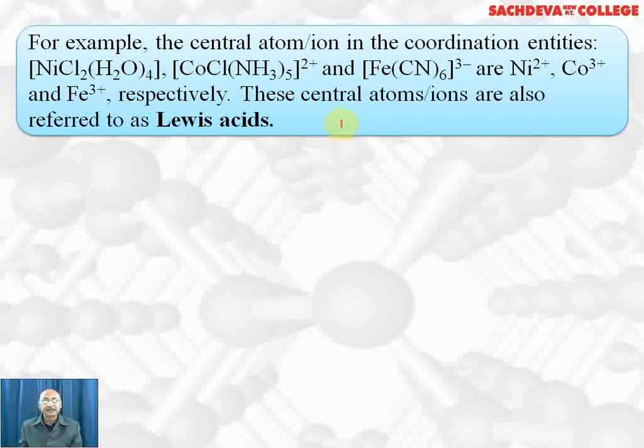So these central atoms or ions are also called Lewis acids because they are electron deficient. So all positively charged ions can be called Lewis acids because they are electron deficient and they can accept a lone pair of electrons in the vacant d orbitals of suitable energy and result in the formation of complex compounds.